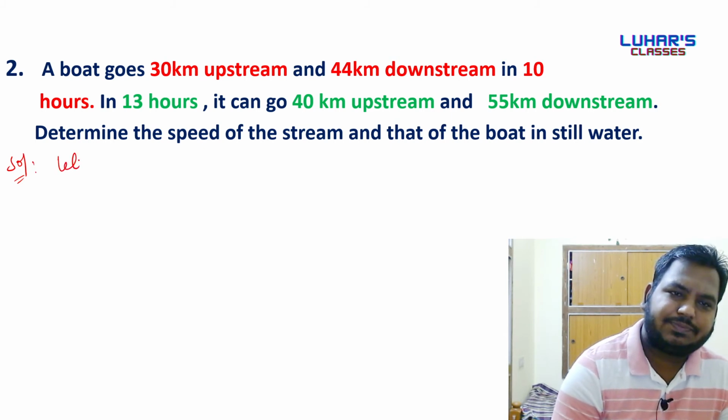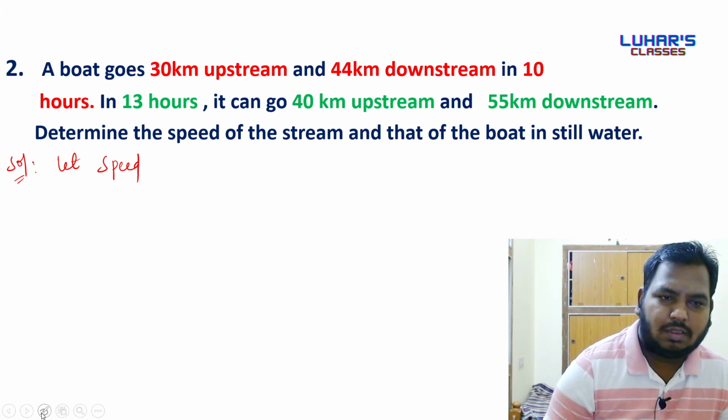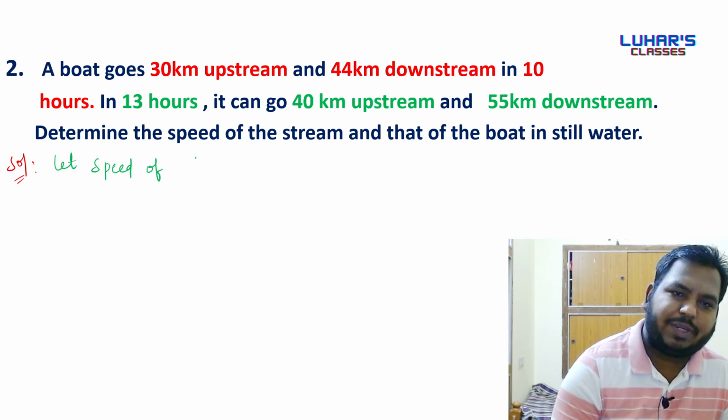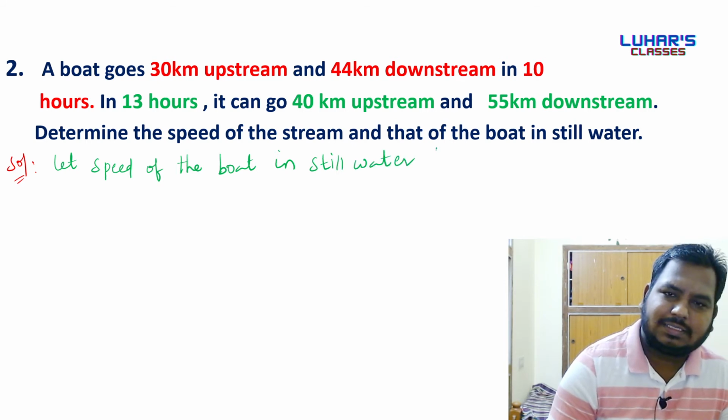So let the speed of the boat in still water be x kmph.